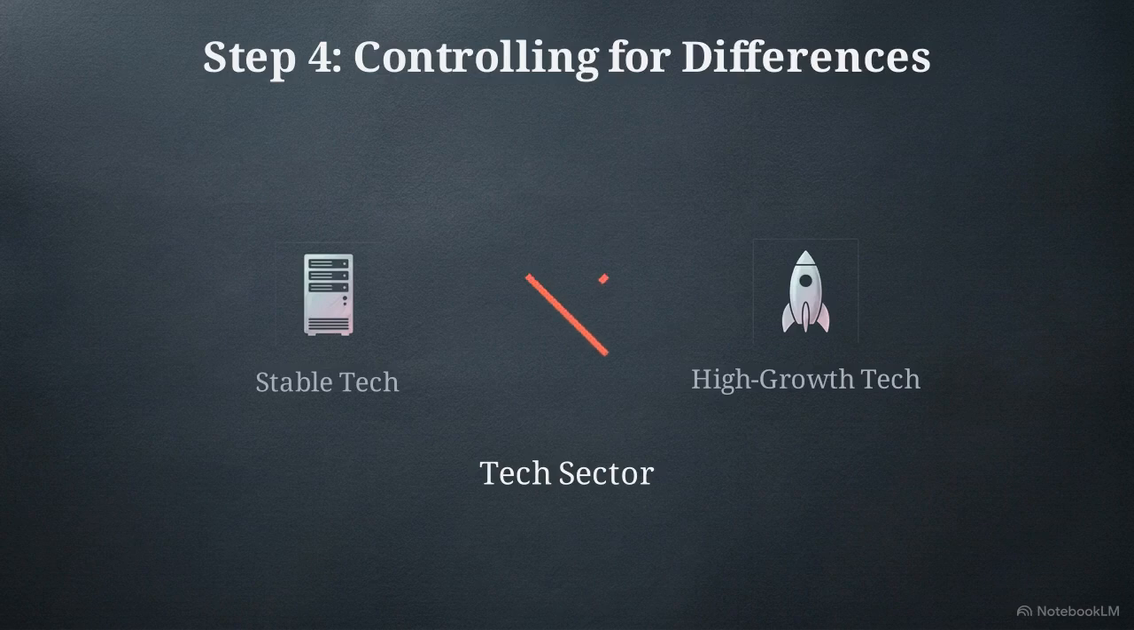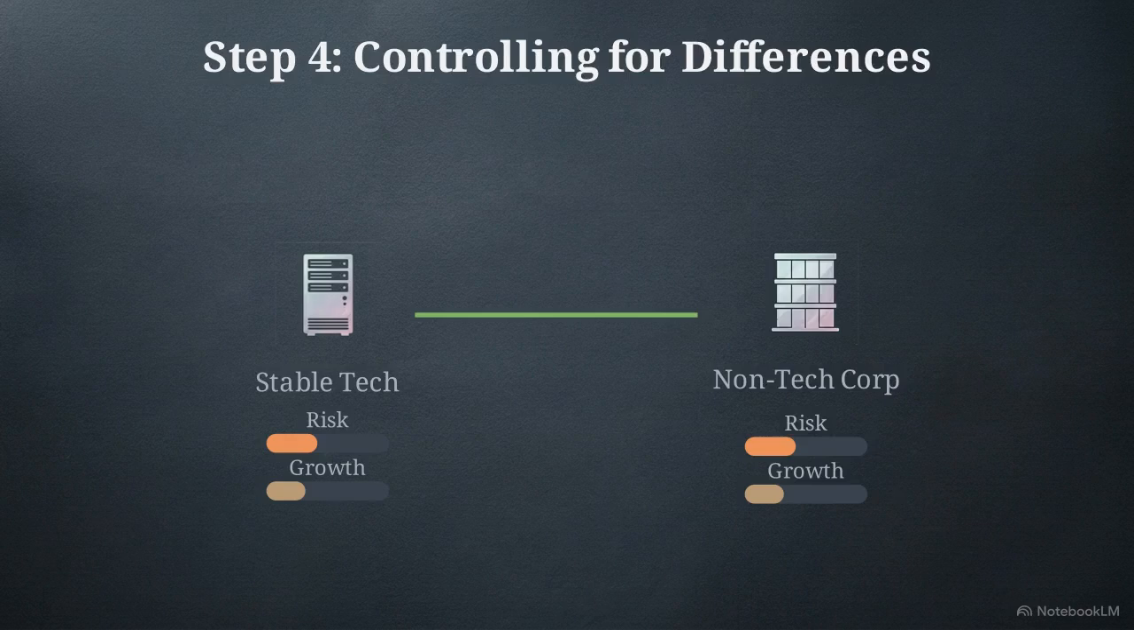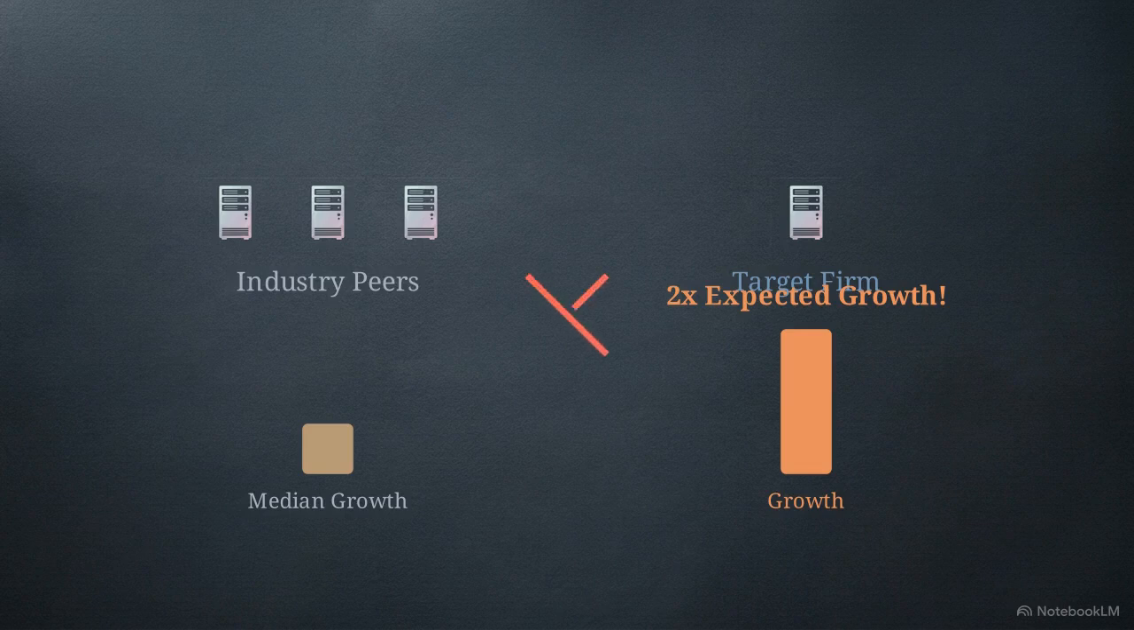Many analysts fall into the same industry fallacy, assuming that any 2 companies in the same sector are comparable. But a true comparable firm is defined by similar risk and growth profiles, not just an identical sector label. Imagine our target firm operates in the same industry as its peers, but it has twice the expected growth rate of the median. A direct comparison no longer works.